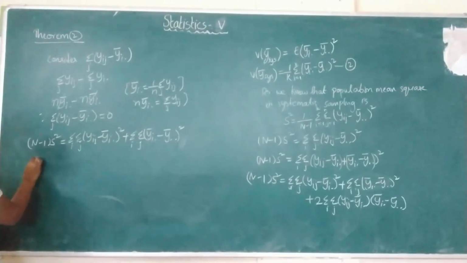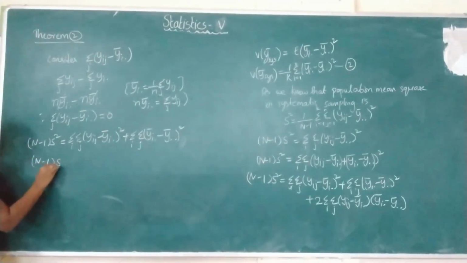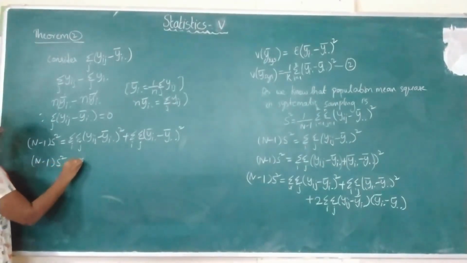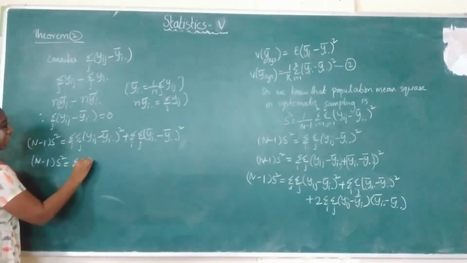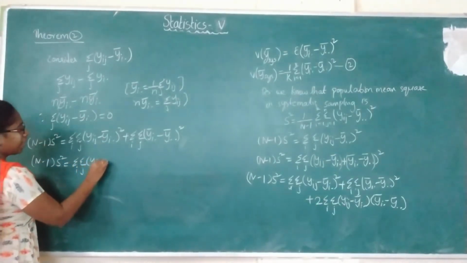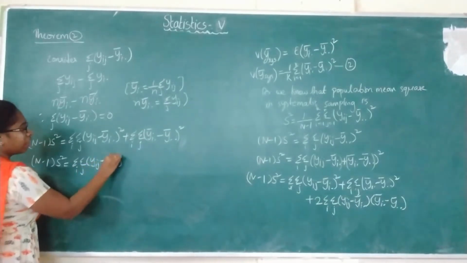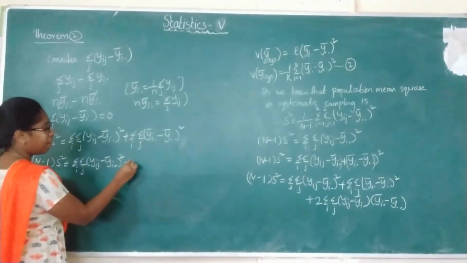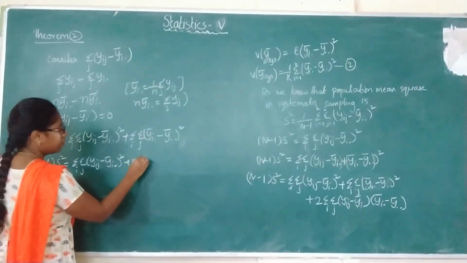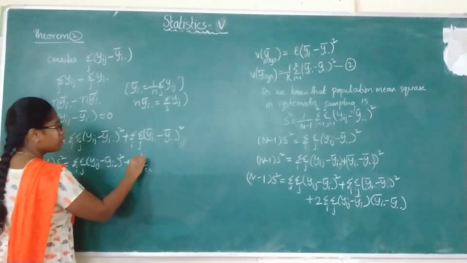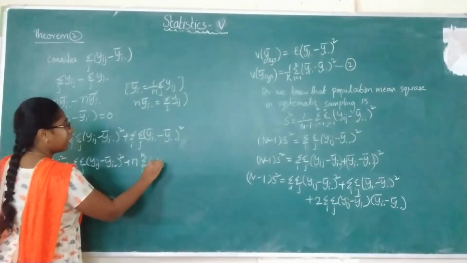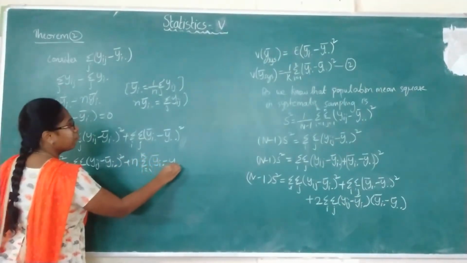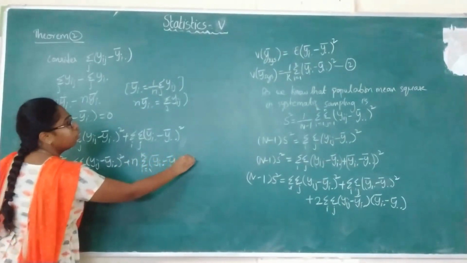Next step we will be writing n minus 1 into S square equals double summation over ij, yij minus yi dot bar whole square, plus, summation over j I'm writing as n into summation of i equals 1 to k, yi dot bar minus y double dot bar whole square.